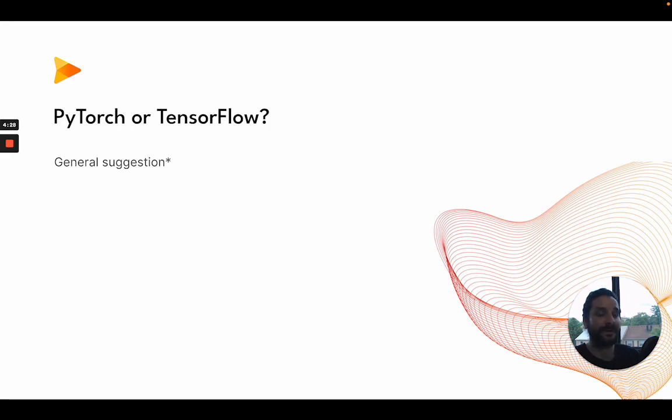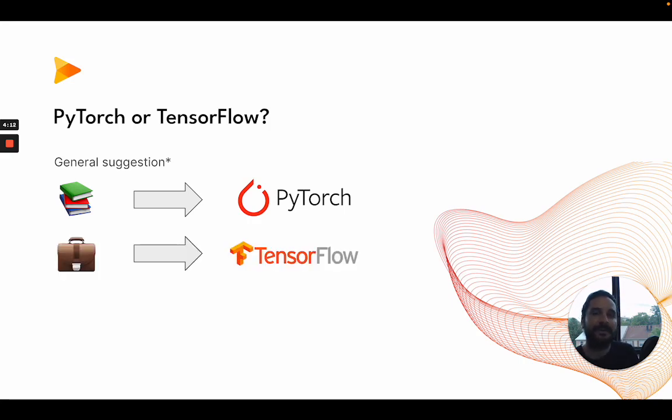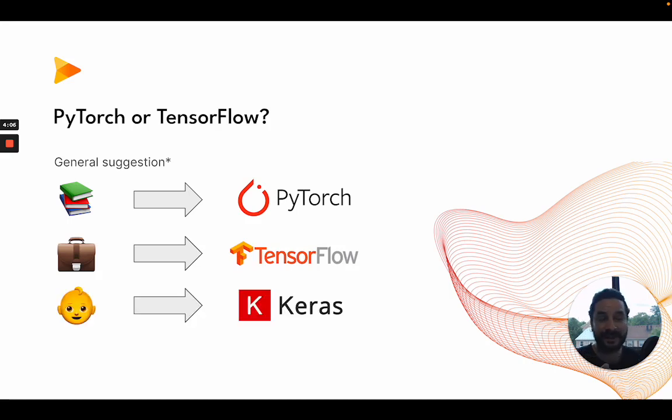So with all that said and done, the general suggestion is if you're more into academia, want these highly flexible chunks of code or models, PyTorch. If you're more in the industry side, you want something that is already built and that is scalable and reliable, you can opt for TensorFlow. And if you're relatively a beginner or just starting off, Keras, which is again built on TensorFlow, you can use that.